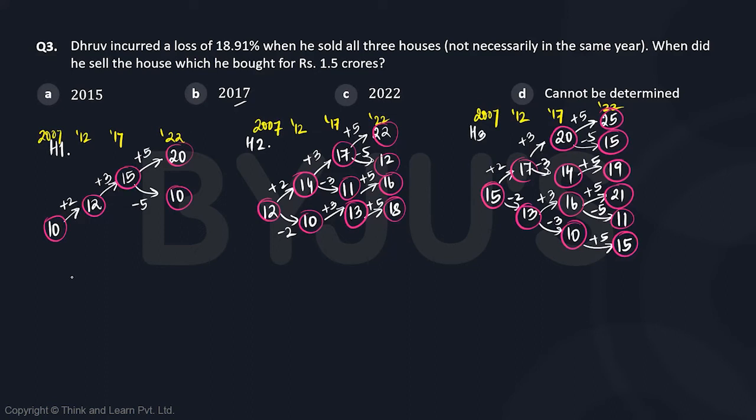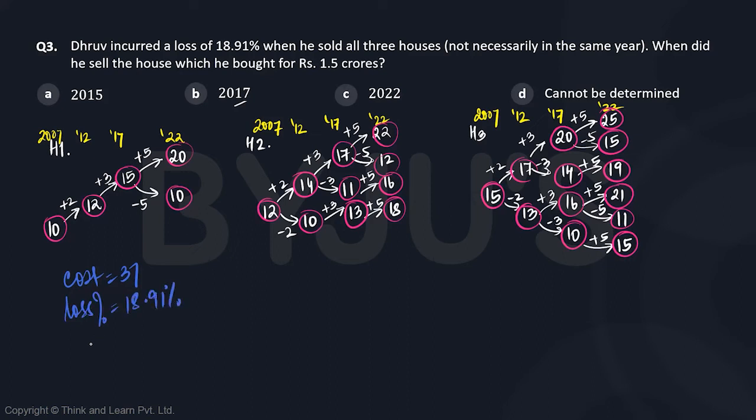Okay. Now we know that the cost is not 37 lakhs, it's 3.7 crores, 370 lakhs. And the loss that he incurred is given as 18.91%.